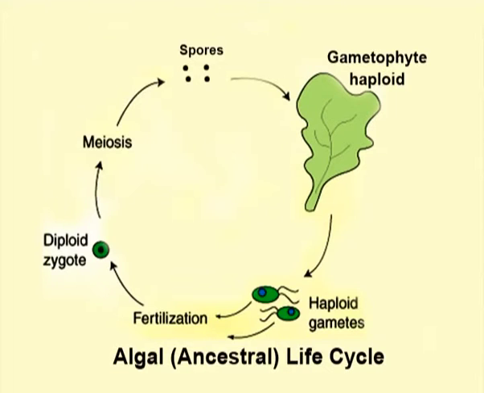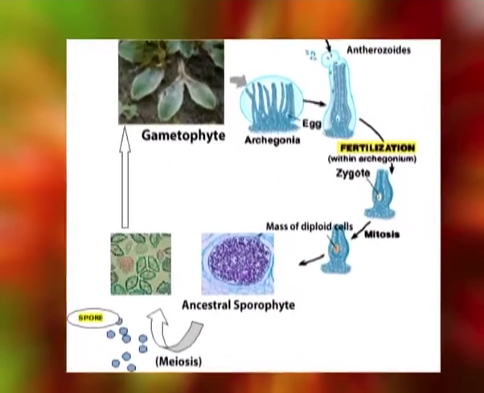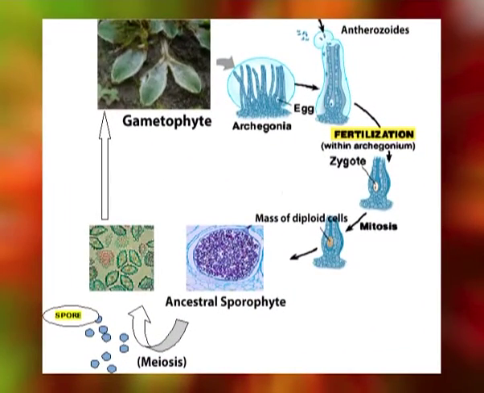The algal ancestors of bryophytes produce gametes which fuse to form the zygote, which soon or after a period of rest divides meiotically to produce haploid cells which give rise again to the gametophytes. Thus, the sporophyte in them is simply represented by the unicellular zygote. However, in bryophytes, the first sporophyte appeared when the gametophyte evolved archegonium and then retained the zygote.